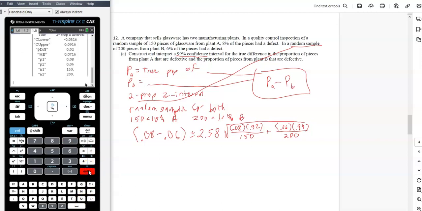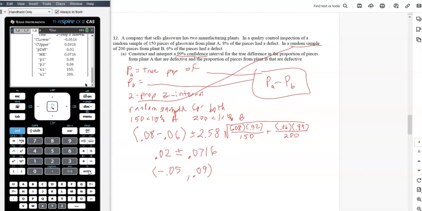Okay, so we have all the data there. So this would be, the lower bound is negative 0.05, comma, 0.09. This is p hat 1 minus p hat 2, so that's just 0.02 plus or minus the margin of error, which is 0.0716.